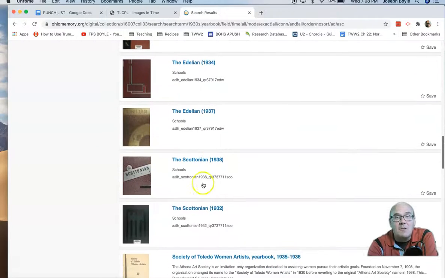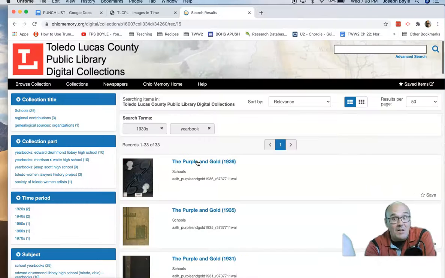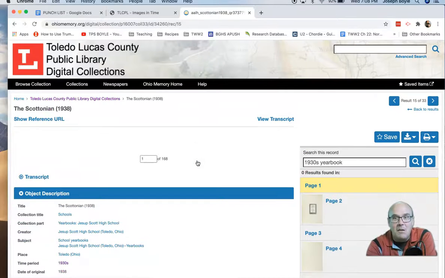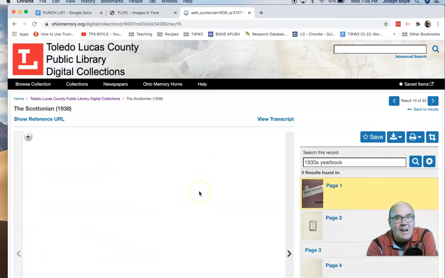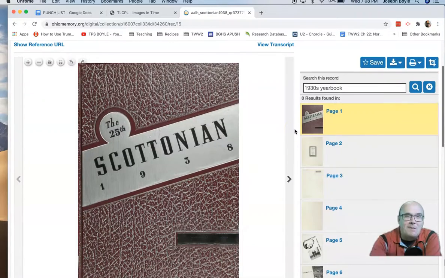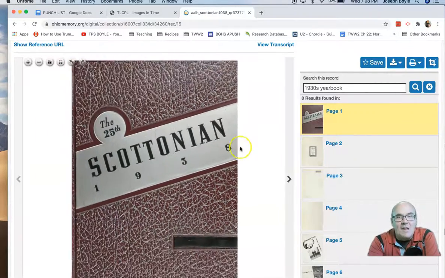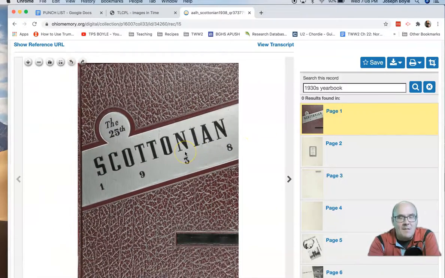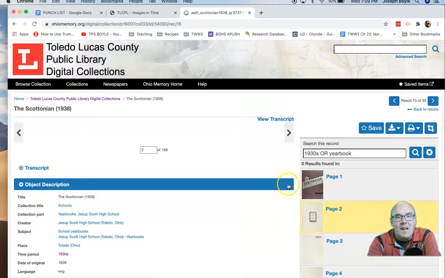So I think I said I was going to look for a Scott 1938 guy. Now, I promise you, I came into this completely unagended. I'm coming in just looking for any old guy, and I know a lot of the World War II names by heart by this point. So I'm just going to hope that as I look through the 25th Scottonian from 38, okay, you can zoom. It depends on your device, but you can swipe to zoom or you can use the keys up here. I'm going to try and flip a few pages ahead.